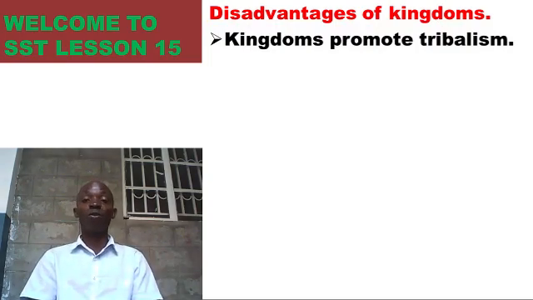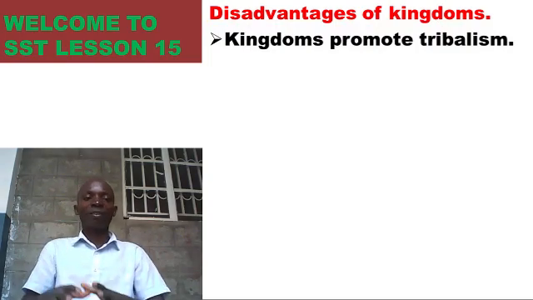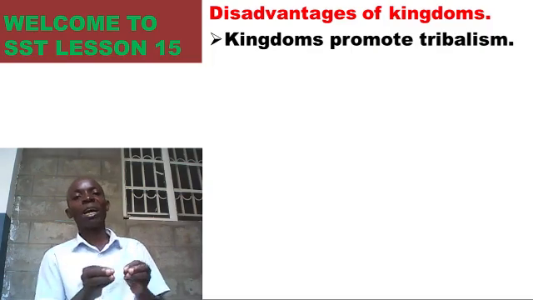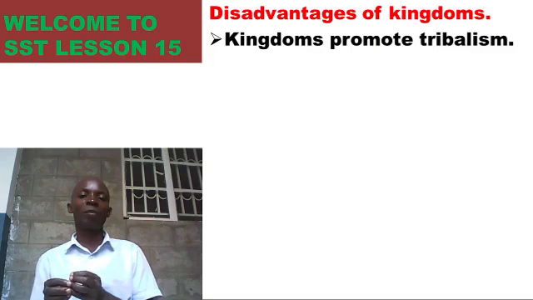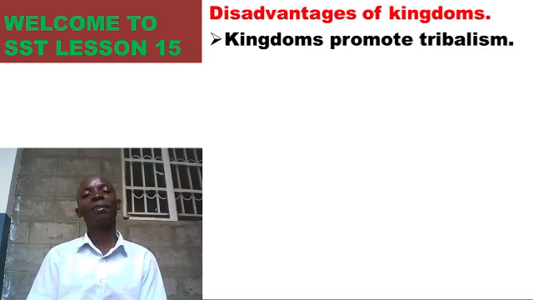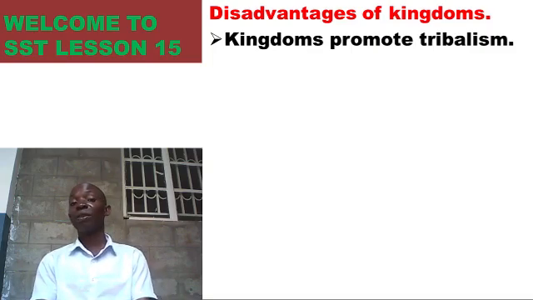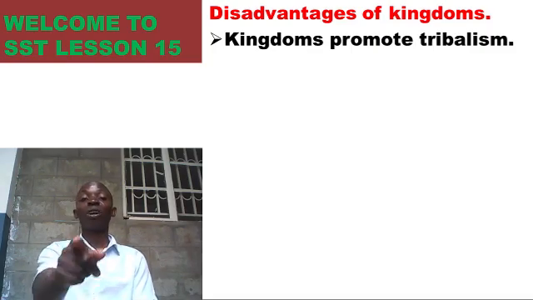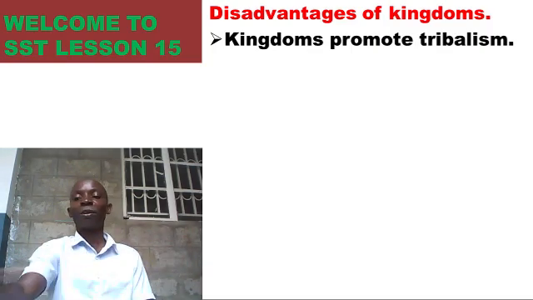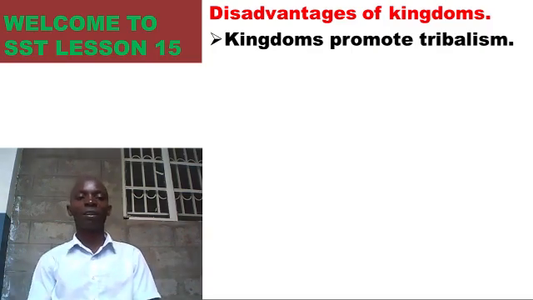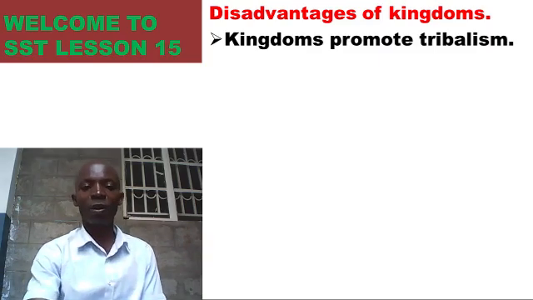Tribalism comes from that word tribe. This is segregating people according to their tribes. For example, you say you want a job in the Buganda kingdom. They ask you, are you Muganda? When you are not a Muganda, they don't give you that job. So that is tribalism. You are segregating people according to their tribes. So kingdoms promote tribalism.